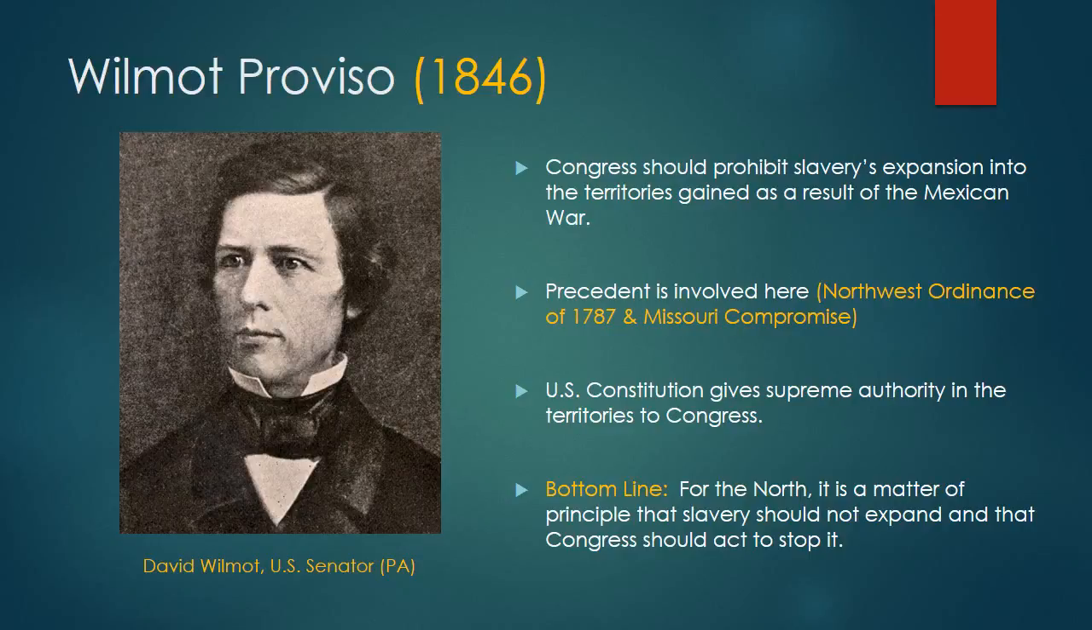So bottom line here, what you wind up with as a result of the Mexican-American War is kind of a hardening of the Northern attitude towards the question of slavery's expansion. And for the North, it has now become a matter of principle that slavery is not to expand and that Congress should act to stop it. And you see that through the Wilmot Proviso of 1846.